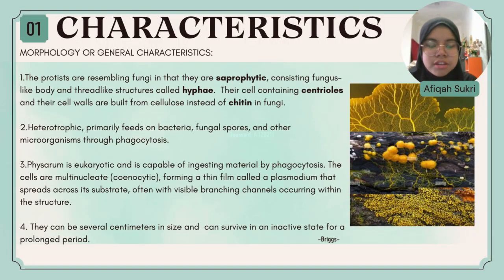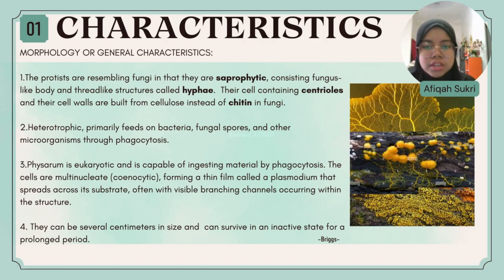Now I will give you the list of characteristics of Physarum polycephalum. First, let's look at their morphology or general characteristics. Physarum polycephalum resembles fungi in that they are saprophytic, consisting of a fungus-like body of thread-like structures called hyphae. Their cells contain centrioles and their cell walls are built from cellulose instead of chitin as in fungi. They are also heterotrophic, which means they cannot make their own food. They primarily feed on bacteria, fungal spores, and other microorganisms through phagocytosis.